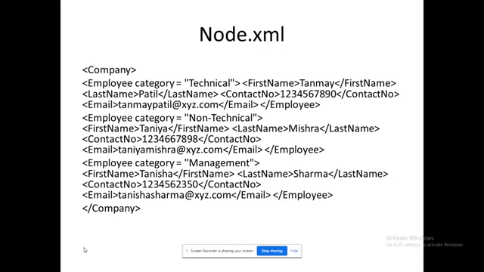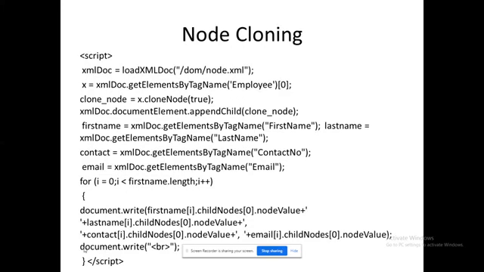This XML has only three records, but I can create a fourth record. I am going to clone the first record. This is the scripting logic for my first record that I am going to clone. So how am I going to clone? The method available for cloning here is clone_node equals the corresponding xml.cloneNode(true). Only that method is enough.